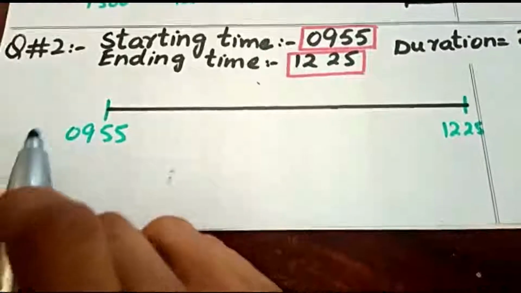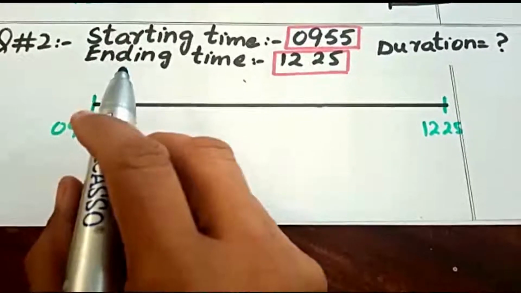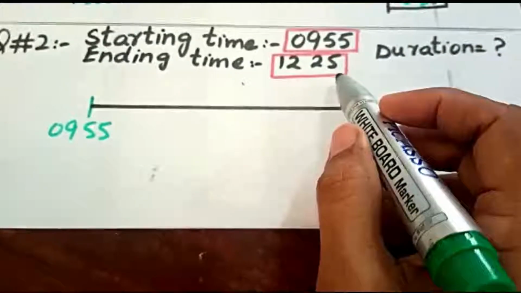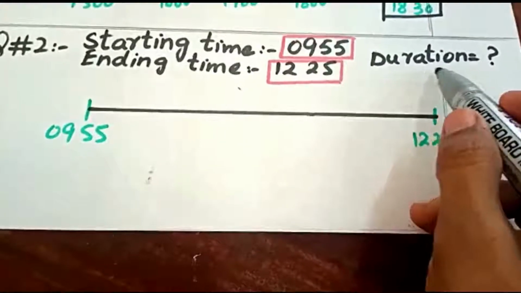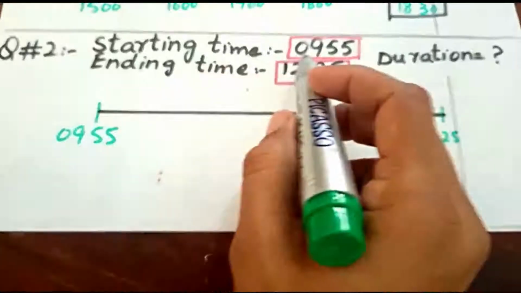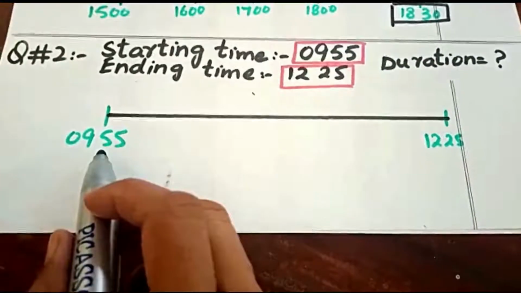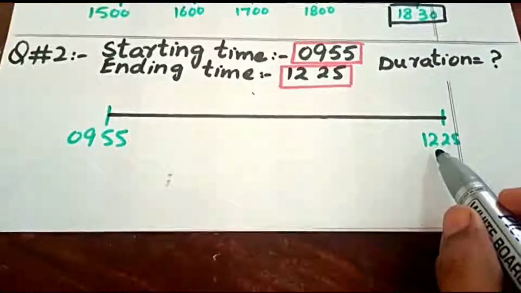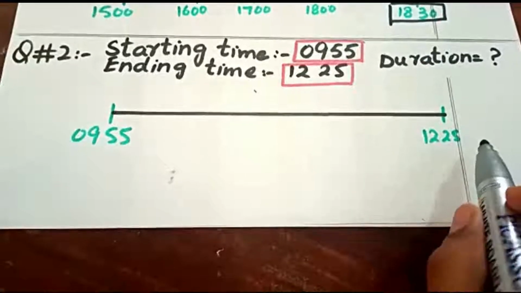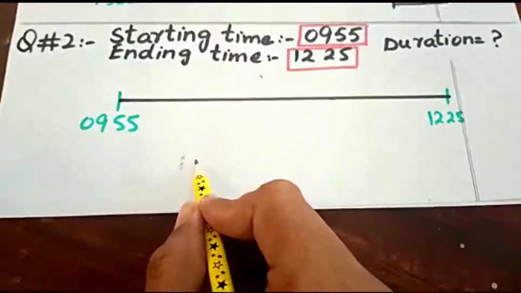Now see, question number 2. In question number 2, beta, the case is different. Starting and ending time is given, but we have to find duration. Clear? Starting time is 955 hours, which is given. Ending time is 1225 hours. And before starting, beta, we can use rough work.